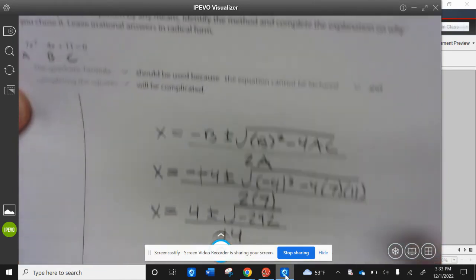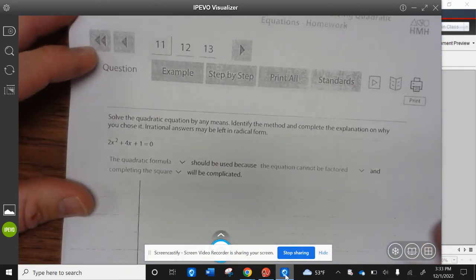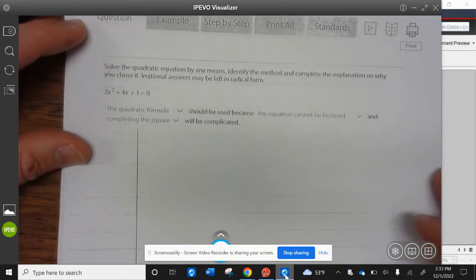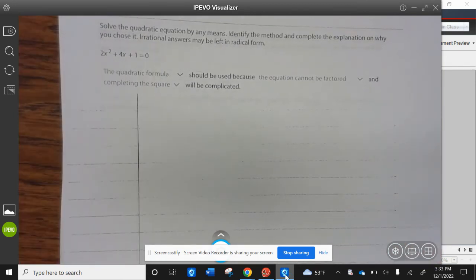All right, go ahead and finish up example 10. All right, example 11. Solve the quadratic equation by any means. Identify the method and complete the explanation on why you chose it. Irrational answers may be left in radical form. The quadratic formula should be used because the equation cannot be factored, and completing the square would be complicated.